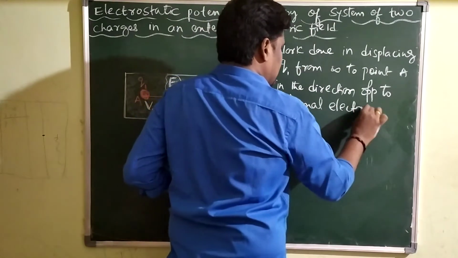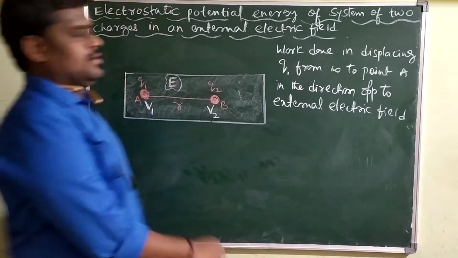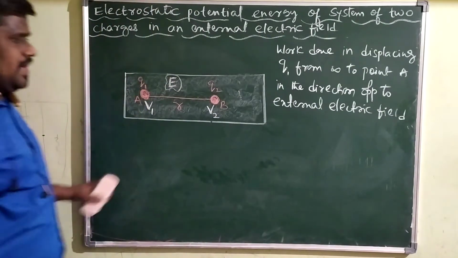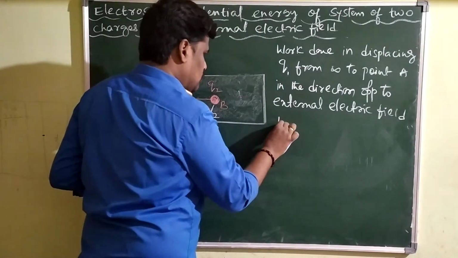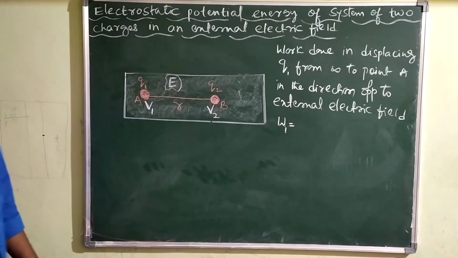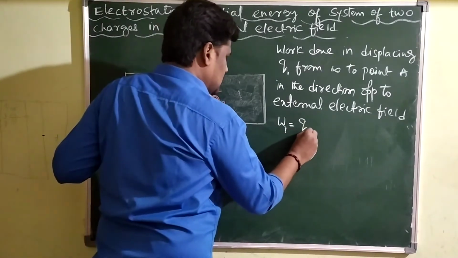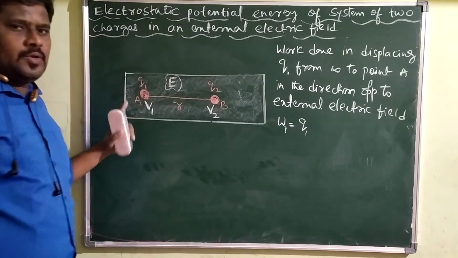External electric field. That I will call W1. Will you tell me what is W1? As I said, W1, work done, is the product of charge multiplied by potential at a point. Which charge are you bringing? You are bringing charge Q1. And at what point are you placing it?